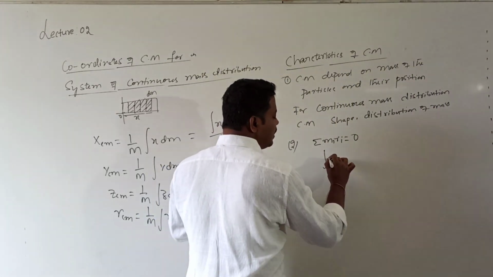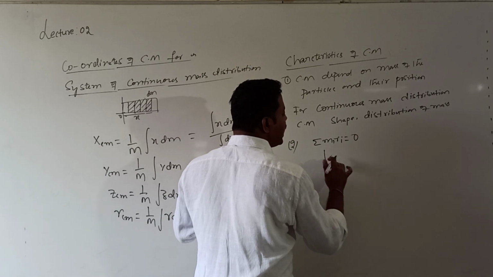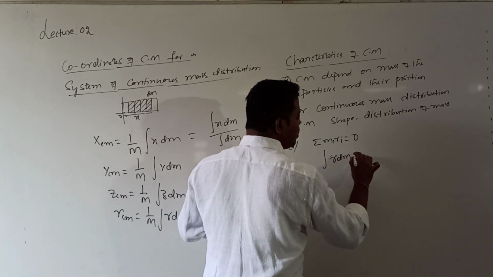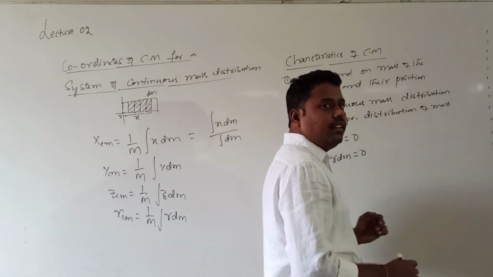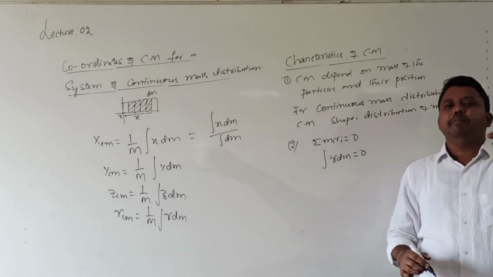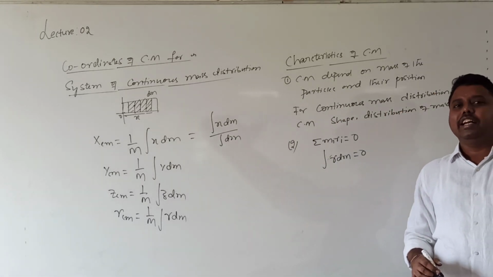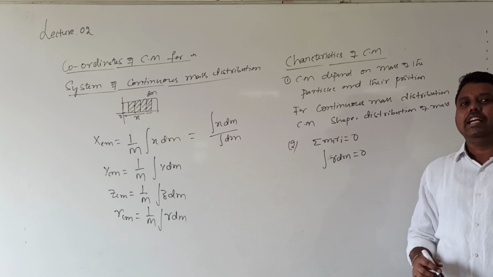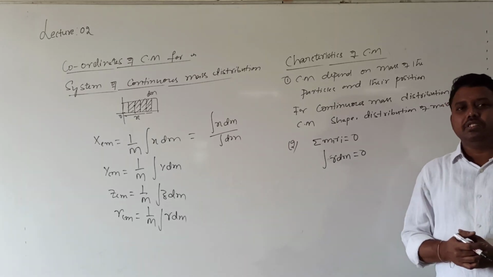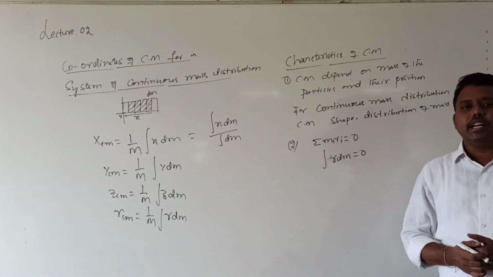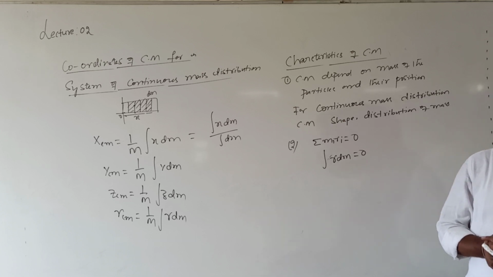For continuous mass distribution, I can write the integration of R dm should be equal to 0. Okay? So you should get it clearly. Summation or integration: for discrete mass distribution, summation; for continuous mass distribution, integration. The moment of particles about the center of mass will always be equal to 0.